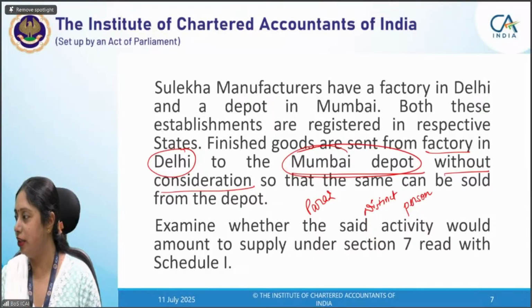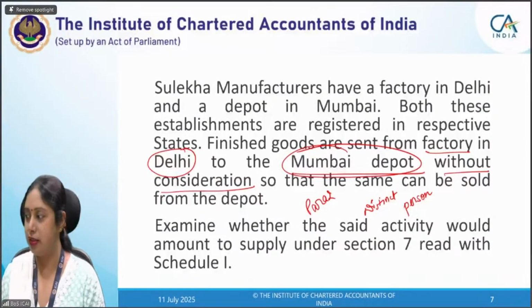Kirti was right in this question. And Astha, yes, Astha. In case of establishment of distinct person, it means two establishments must be in different states, whether registered or not.